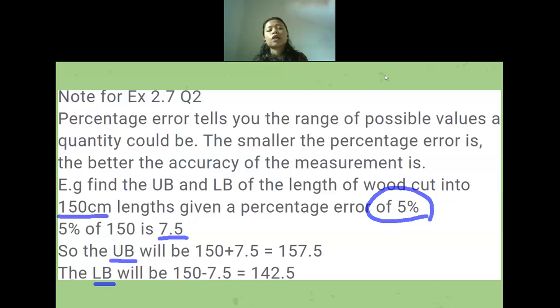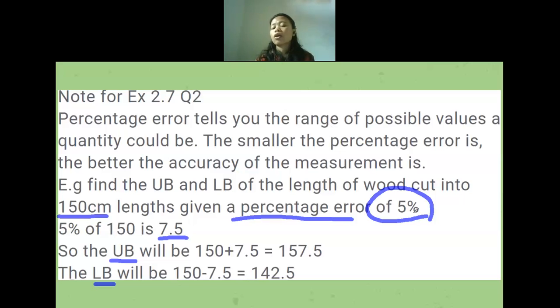Okay. If we have the percentage of error given, when we are going to find the upper bound and lower bound, it will not depend on whether it's rounded off to the nearest whole number, to one decimal place, or to how many significant figures. It doesn't work because we already have the percentage of error. So to find the upper bound and lower bound, we are going to use the percentage of error.